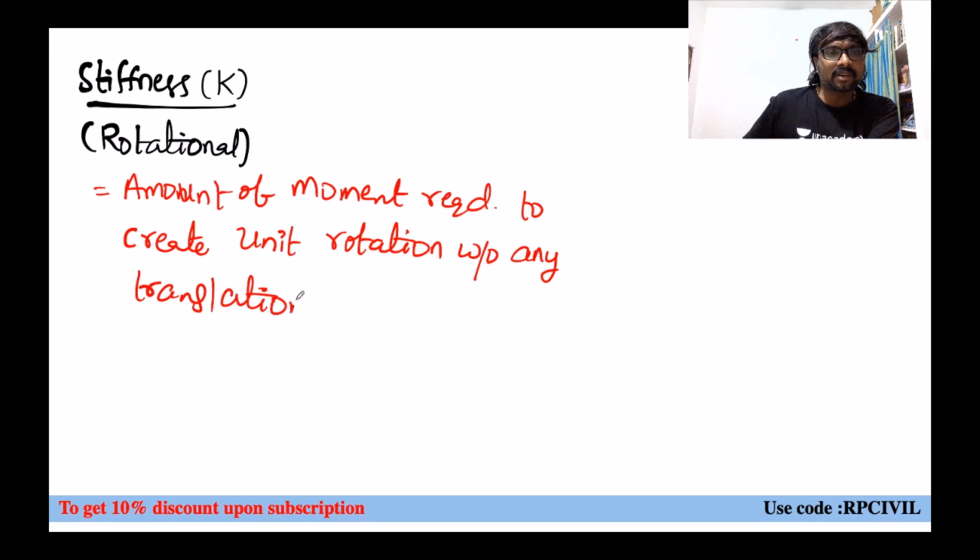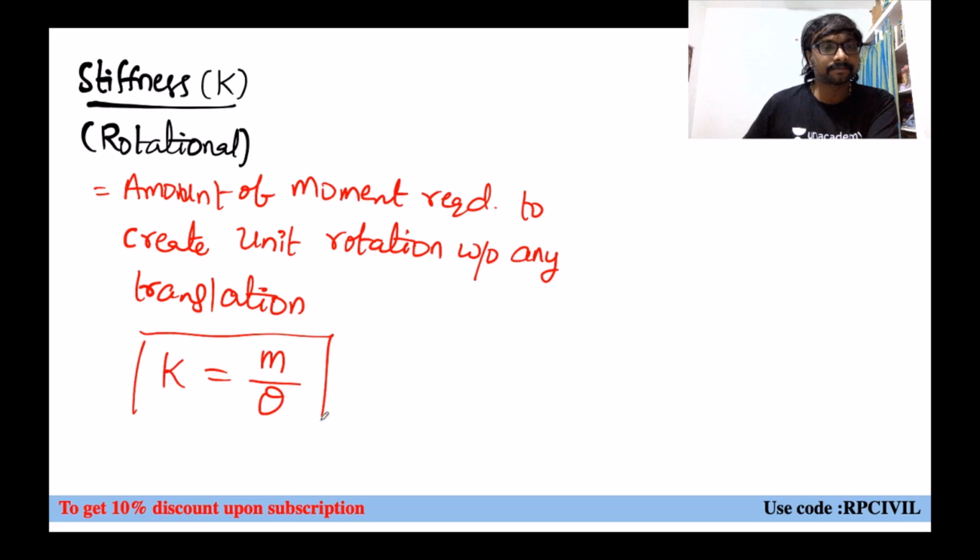So mainly these stiffness coefficients or stiffness values, we'll be using in which one? Moment distribution method mainly, right? Moment distribution and slope deflection also we can use these things, indirectly we are using. And now what is the stiffness you can say? Moment required to create unit rotation, M by theta. When you are applying a moment of M, a theta rotation is created, right? So M by theta will be moment required to create unit rotation. This is only rotational stiffness we are looking at, right? Not at the other stiffness values.